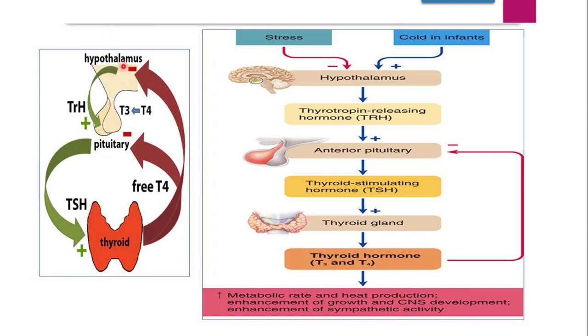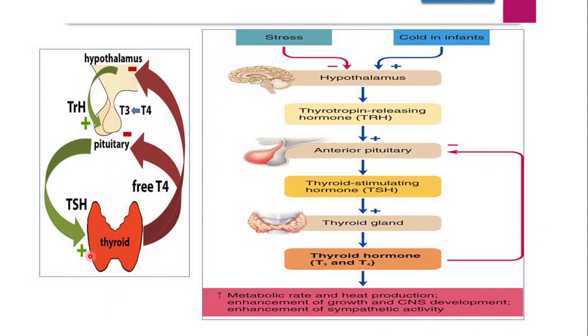Now, this is the concept, the way the hormone is synthesized and secreted. But what about the feedback loop? When there are certain conditions such as stress or cold, there is a deficiency of thyroid hormones. Now, how does the thyroid gland come to know that it has to stop the secretion of thyroid hormones, when there is an excess of thyroid hormones? All these things we are going to see in the feedback loop. This is the negative feedback loop of thyroid hormones, across the hypothalamus, pituitary and thyroid.